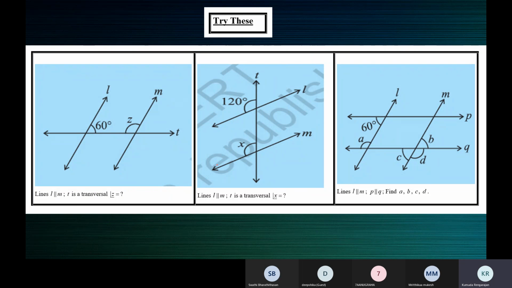Yes, children, the measure of Z is? Ma'am, 120. What's the measure of angle Z?